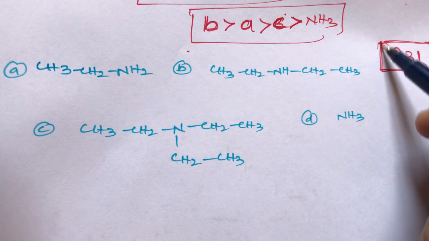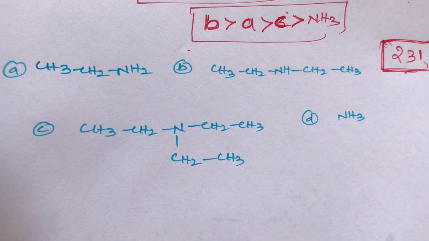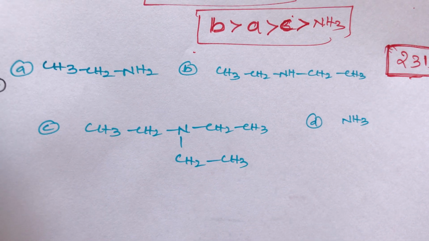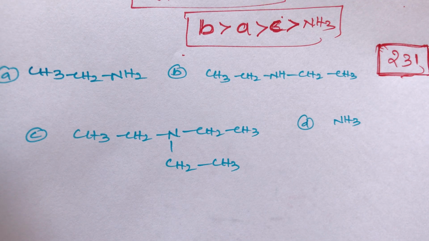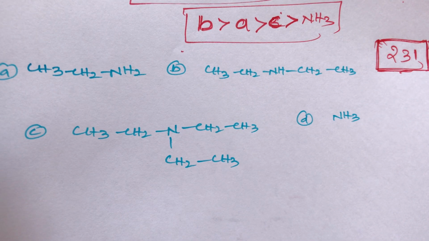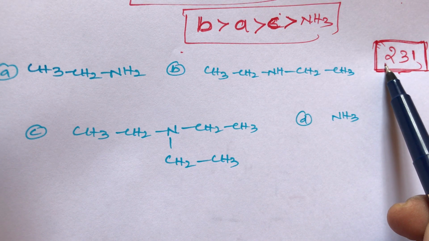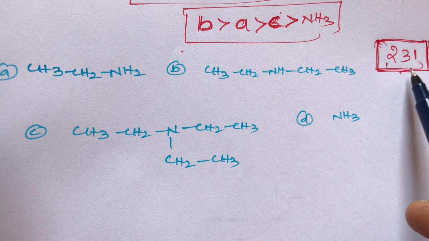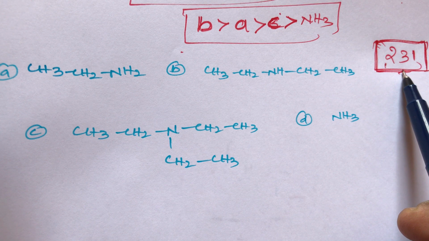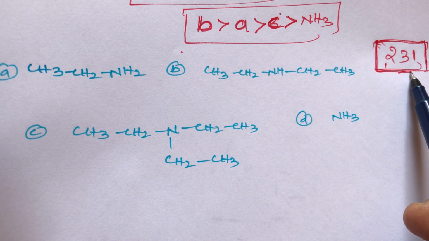This trick is only for compounds having only ethyl groups. The 2 means secondary amines. Secondary amines are more basic than tertiary amines, tertiary amines are more basic than primary amines, and primary amines are more basic than ammonia.